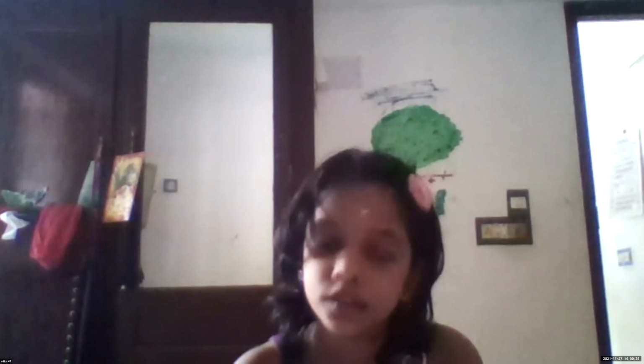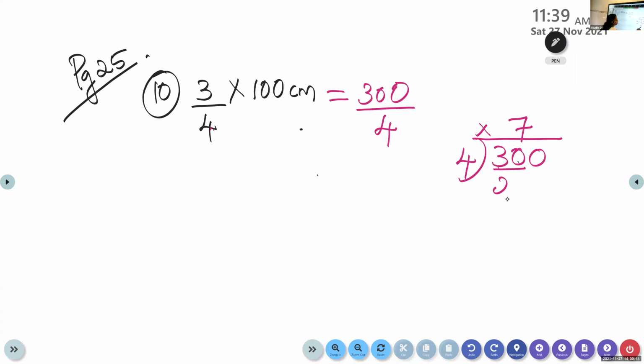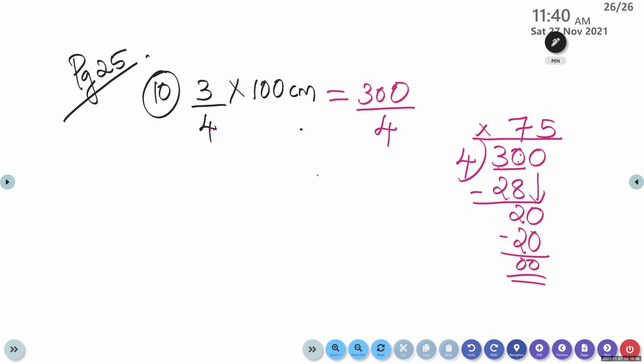28. Yes. So the multiple of 4 before 30 is 7 times 4, which is 28. Now 30 minus 28, we get 2. Bring down 0. Now 20 divided by 4. How many times can 4 be taken from 20? 5. 5 into 4 is 20. 5 fours are 20. So what is the answer?